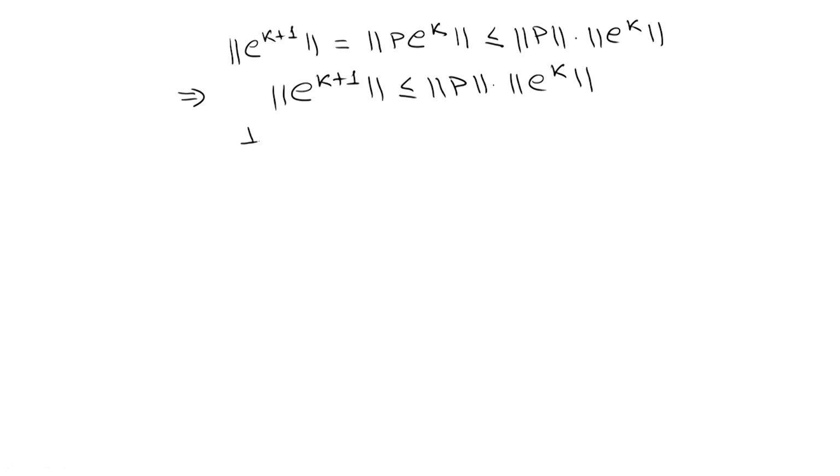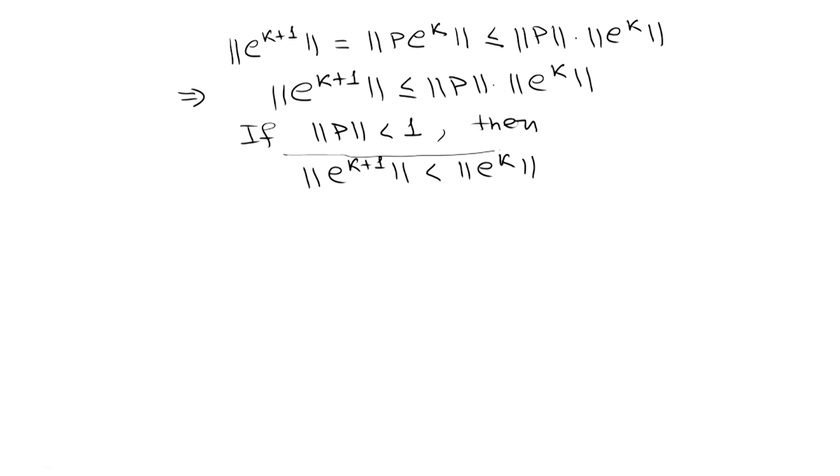Now, if this norm of P becomes less than 1, then what we are having? The error in (k+1)th iteration is less than the error in kth iteration. Now, this is quite important.